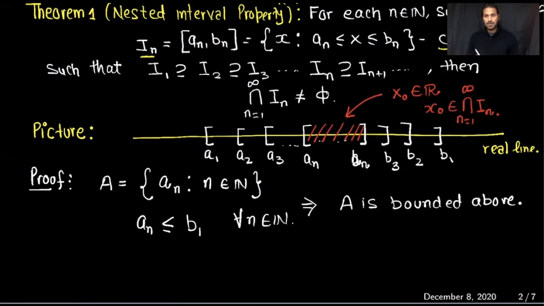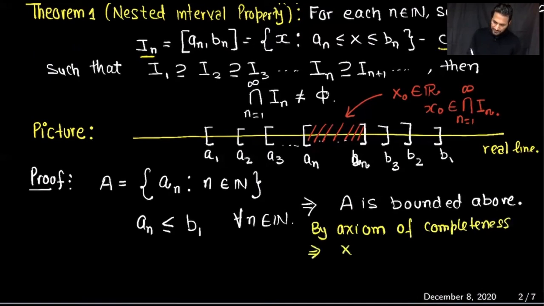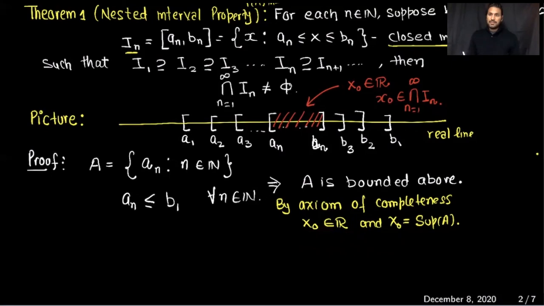Since this is bounded above and non-empty, by the axiom of completeness we can find x0, which is a real number, and x0 is the sup of that set A. Since x0 is the sup of A, x0 is greater than or equal to every element of that set, or in other words, x0 is greater than or equal to every a_n for all n belonging to the set of natural numbers.